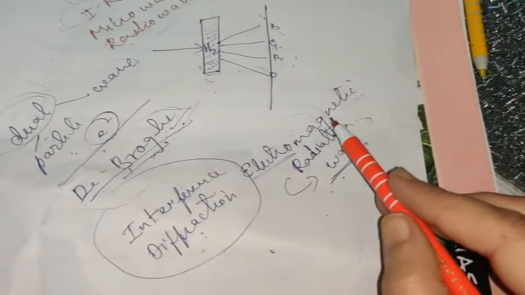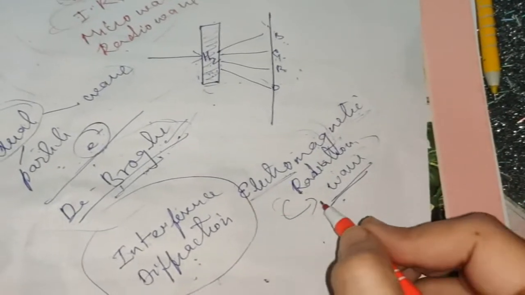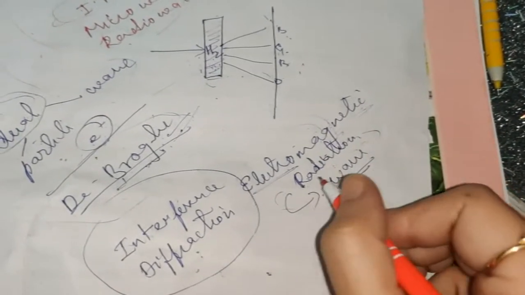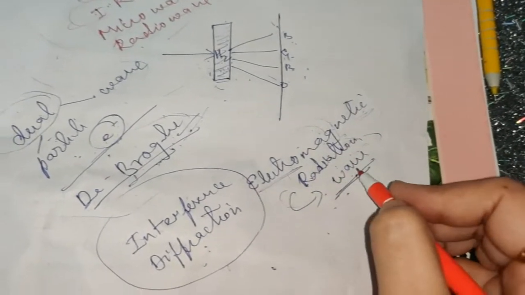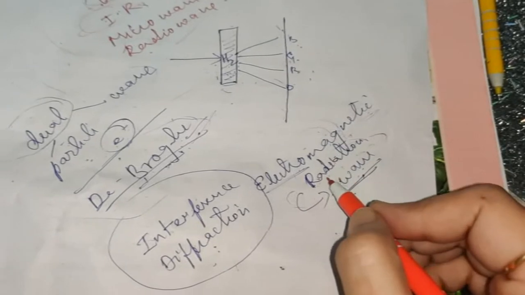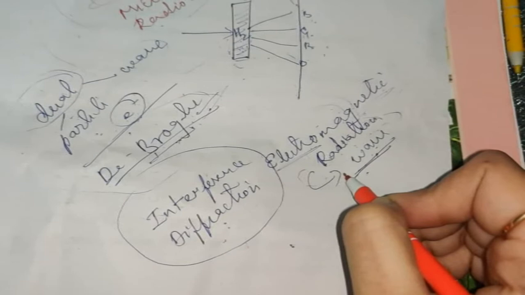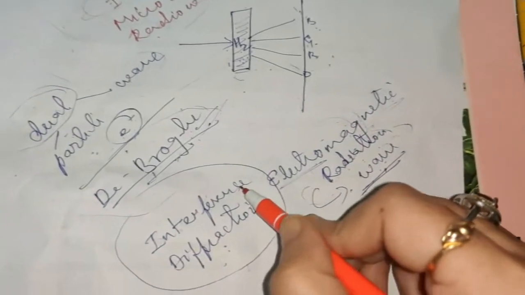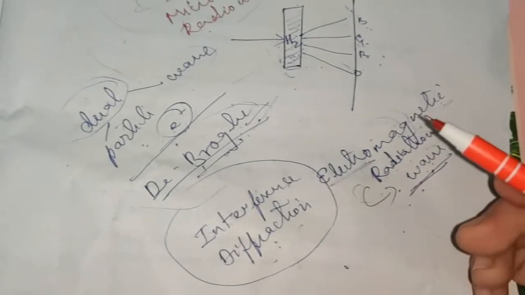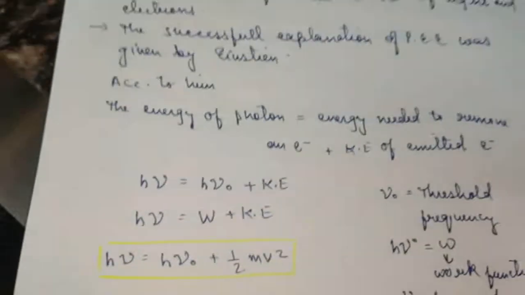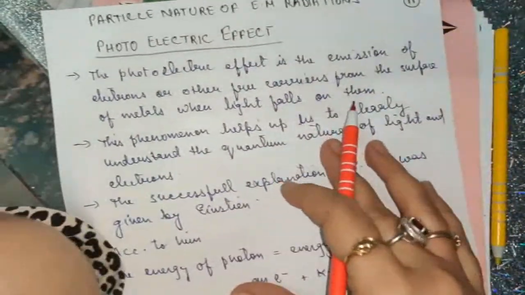Since, when we talk about radiation, obviously it must be behaving as a wave. That is why it is considered radiation, because radiation means we are talking about waves. So electromagnetic radiation, when considered as a wave, could successfully explain a few phenomena, like interference and diffraction. But it couldn't explain the phenomena that I am going to explain today, the photoelectric effect and black body radiation.